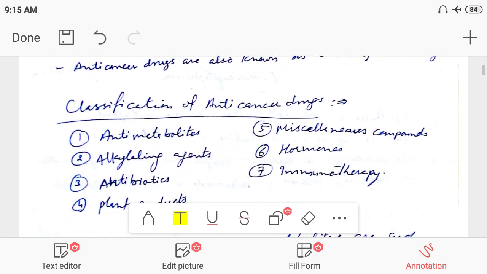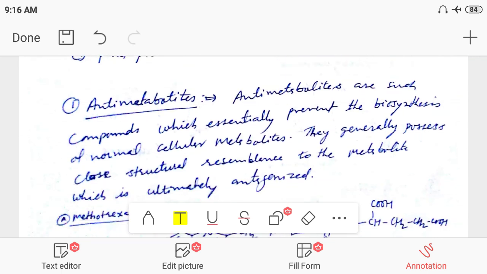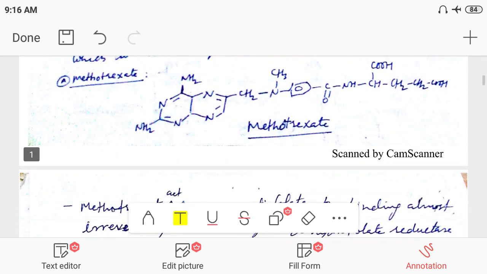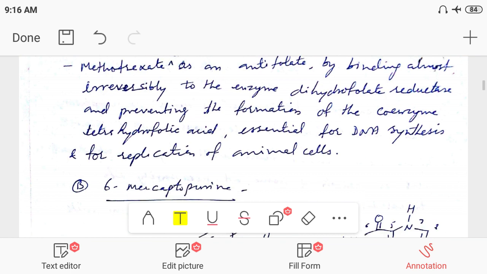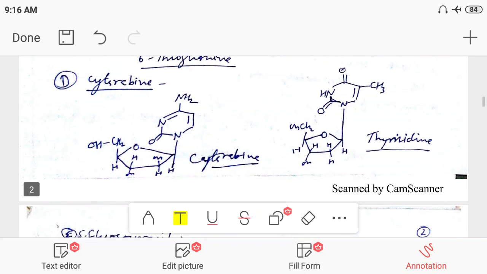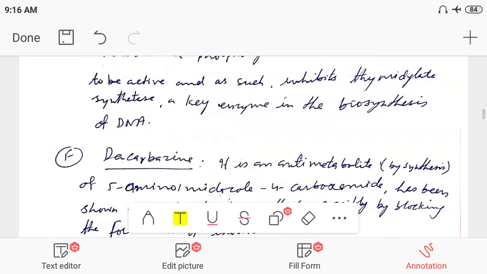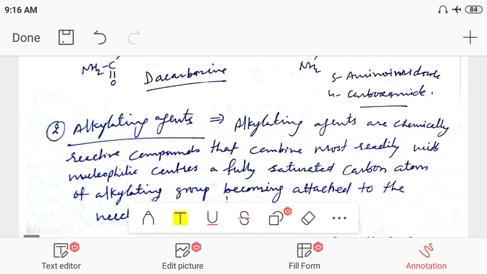We have classified anti-cancer drugs into different categories like anti-metabolites, alkylating agents, antibiotics, plant products, miscellaneous products, hormones, and new immunotherapy. Also, we have discussed antimetabolites. In the antimetabolite category, methotrexate, that's the antifolate category drug, 6-mercaptopurine, thioguanine, cytarabine, 5-fluorouracil, and dacarbazine. So that we have discussed in detail in the previous video.